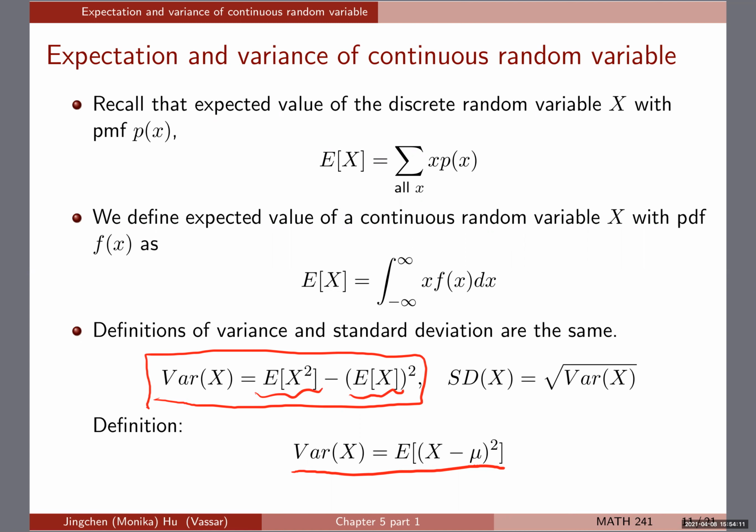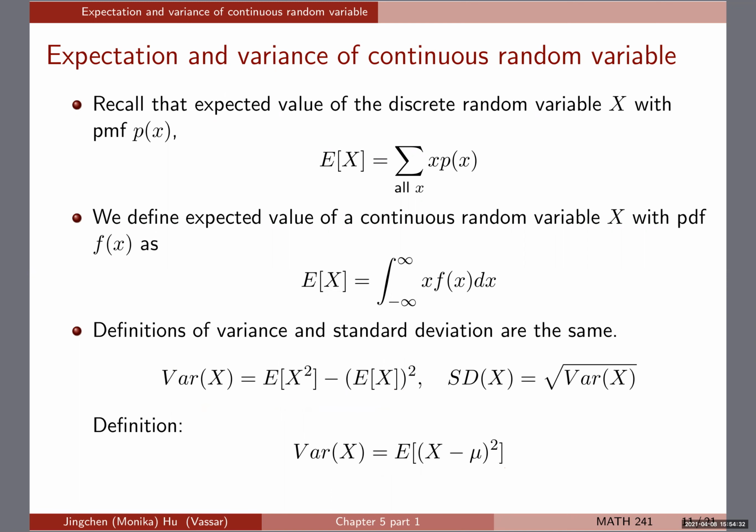Just like that, for the continuous case we will have to compute the expectation of X, and we also want to compute the expectation of X squared, which is a function of X, a result that we're going to cover in a second. Once you get those two, you're able to get the variance, and from there you can take the square root to get the standard deviation. Like I said, the definitions are exactly the same. The calculation detail, of course, now moves from summation to integration.